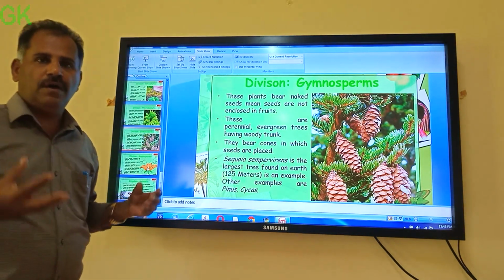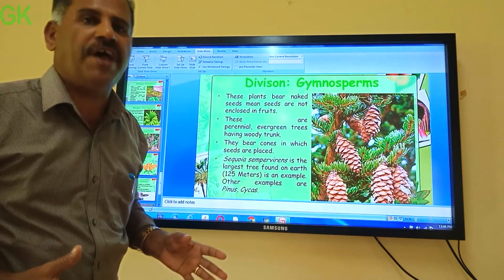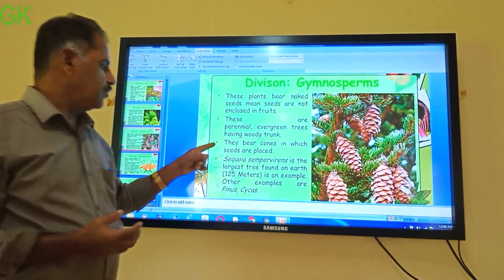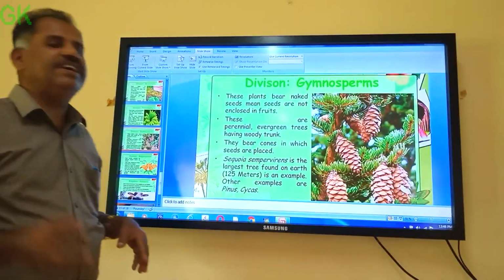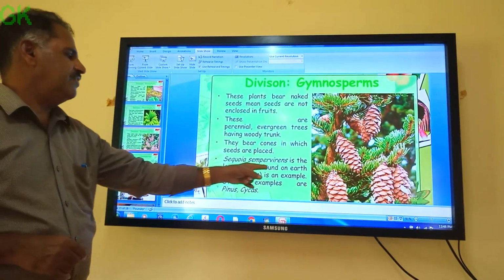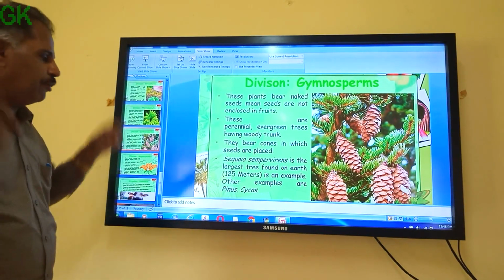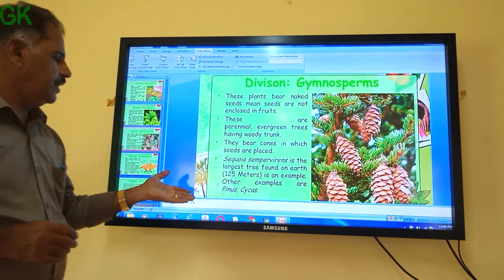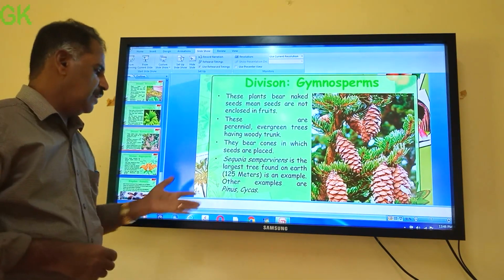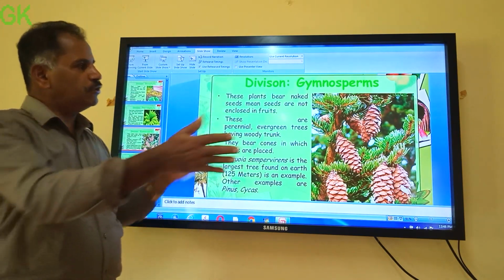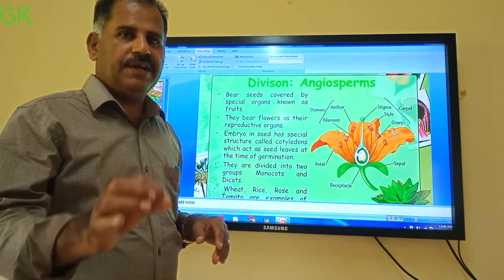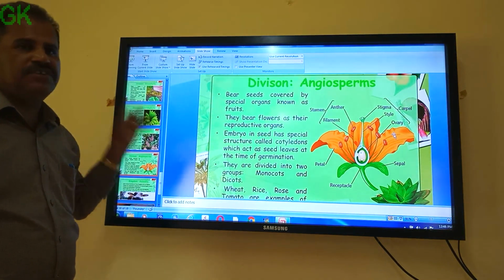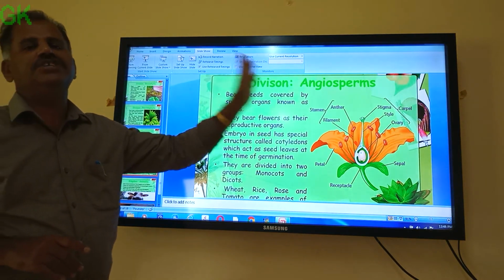Sequoia, one of the largest trees in the world, belongs to this group, gymnosperms. They bear cones in which seeds are produced. And Sequoia sempervirens is the largest tree found on earth. You see how much? 125 meters. Very big, no? Some other examples are our Cycas and Pinus, belonging to gymnosperms.